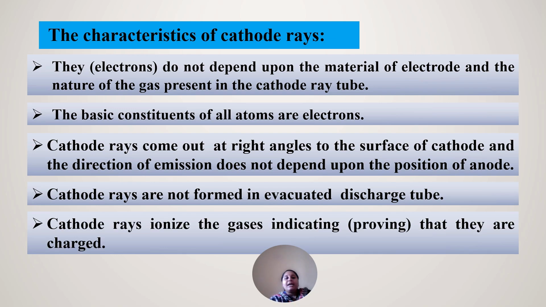They ionize the gases. Ionize the gases in the sense that if any gas is present, it converts into ionic form, indicating they are charged particles. Suppose you add helium gas; the helium gas is converted into He+ ion. So it is ionizing the gas, converting it into an ion, and He+ is charged now as it is in ionic form.